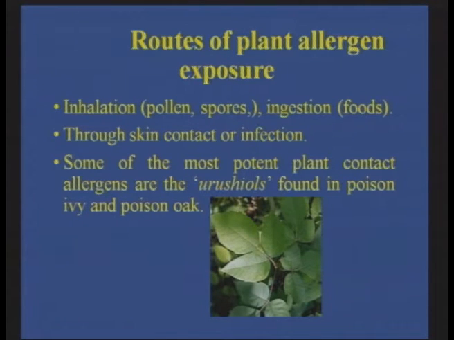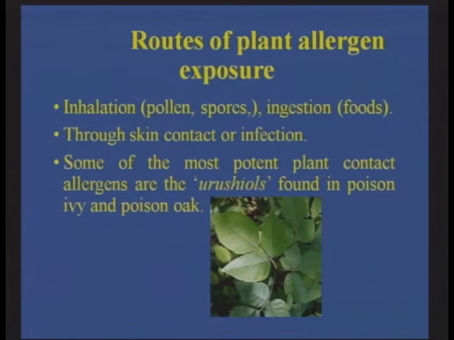Some of the most potent plants which have the allergen are those with urushiol, which is found in the poison ivy and the poison oak. The photo or the figure that you are finding in this slide is that of the poison ivy. So these are poisonous in nature and they can create a contact dermatitis and irritant behavior in human beings.